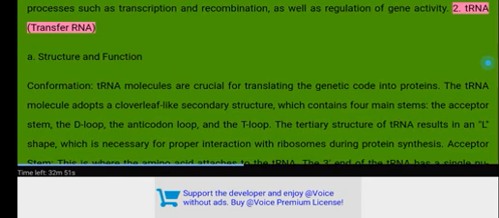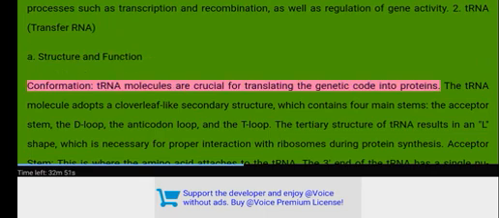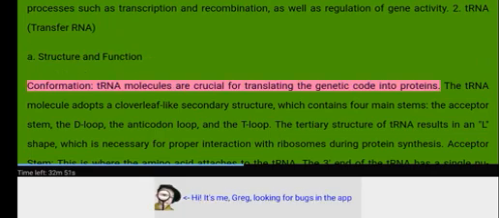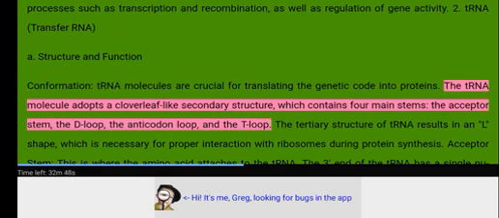2. tRNA, transfer RNA. A. Structure and function. Conformation: tRNA molecules are crucial for translating the genetic code into proteins. The tRNA molecule adopts a cloverleaf-like secondary structure, which contains four main stems: the acceptor stem, the D loop, the anticodon loop, and the T loop.